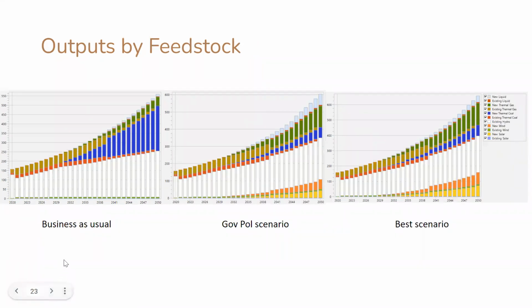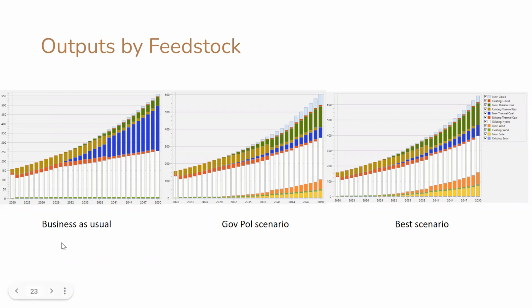This is all the output by feedstock. In business as usual, they have existing thermal coal, and in the government policy scenario, thermal coal will be reduced and they will inject renewable energy penetration, especially with thermal gas and existing wind turbine.